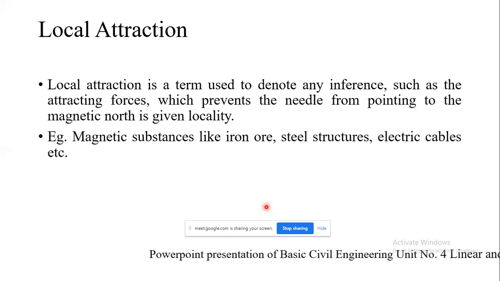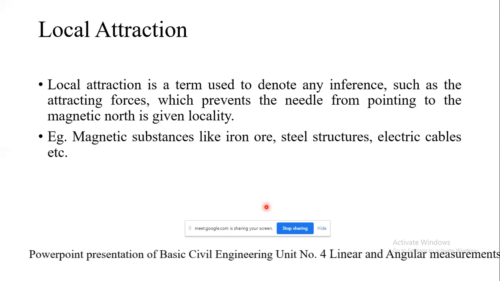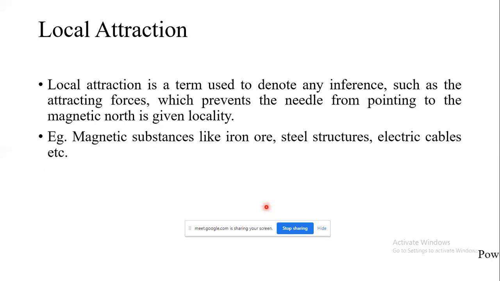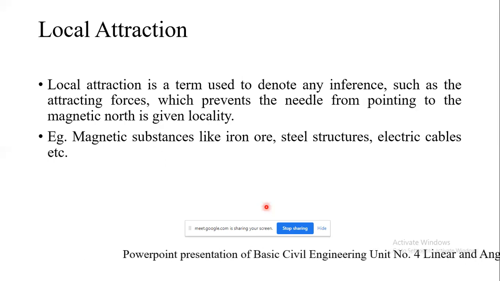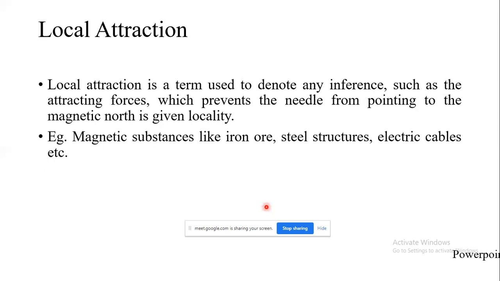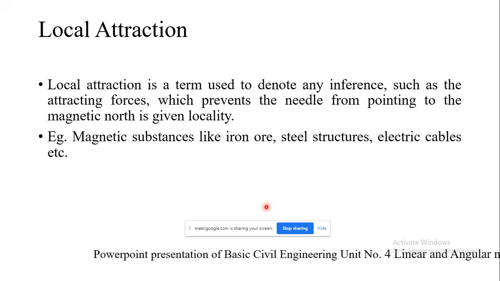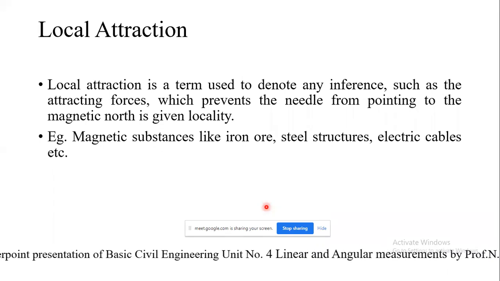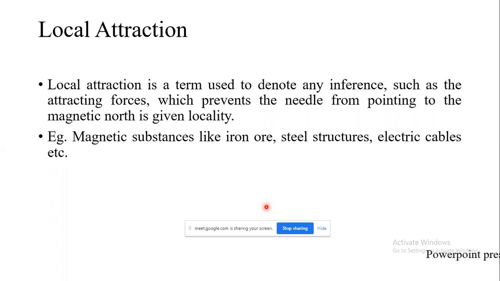Magnetic substances like iron ore, steel structures, electric cables, transformers, or even your watch or mobile. Whenever you keep or hold these nearby the compass, either the prismatic compass or the surveyor compass, the freely suspended needle diverts from its north direction. And why is it so? Because of the magnetic field.